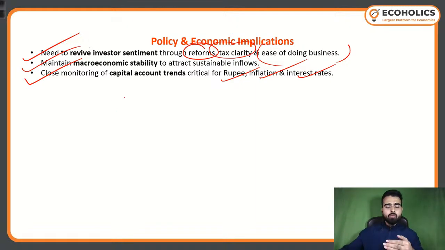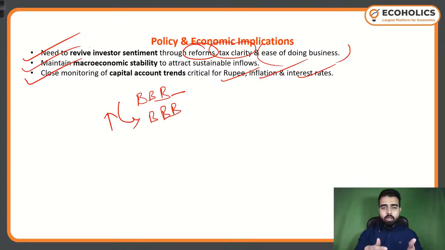Most of them have improved India's credit rating from triple B negative to triple B. This is the growth we are having at this point of time. So that is happening because we are having a stable macroeconomic condition.